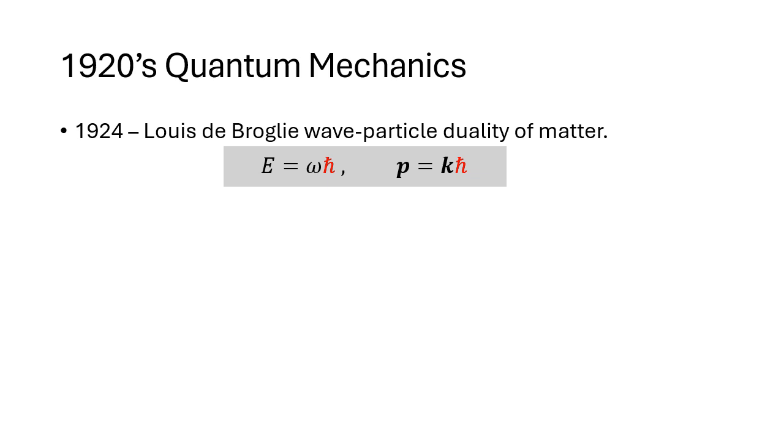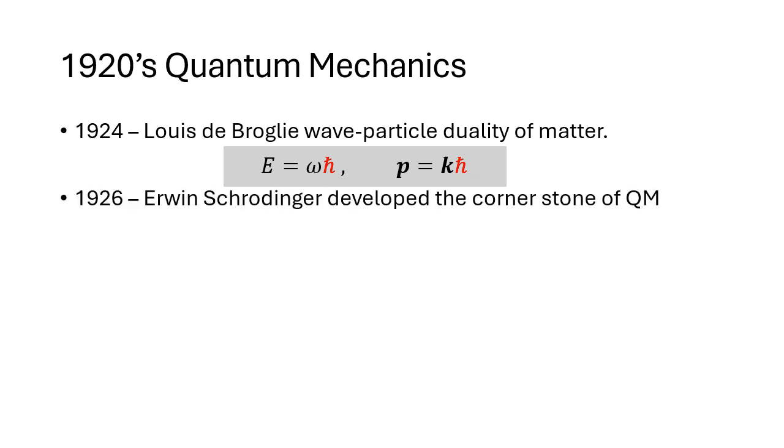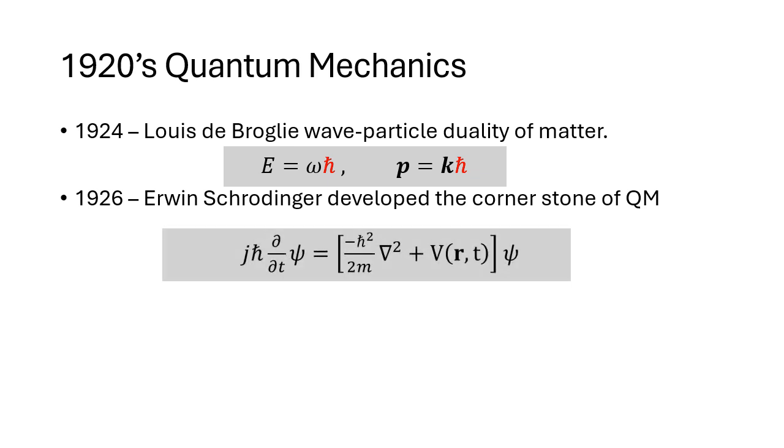2 years later, Erwin Schrödinger developed what is now considered a cornerstone of quantum mechanics, the Schrödinger equation. He introduced the concept of wave function, indicated as psi, which is a mathematical description of the quantum system, such as electrons' probability density in an atom. Schrödinger's wave equation provided a successful explanation for phenomena like the hydrogen atom spectral lines, and for a short time it was thought to be the fundamental equation of quantum mechanics.